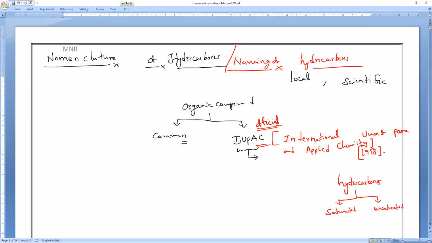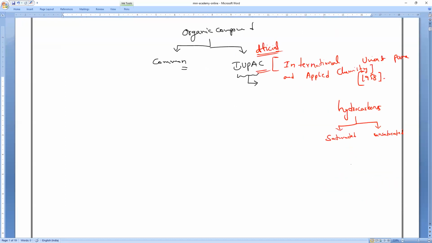Another one is what? Unsaturated. So saturated hydrocarbons, what is the example, everybody? Alkanes. And unsaturated hydrocarbons, we have two examples. What is that, everybody? Alkenes and alkynes. So alkenes and alkynes.